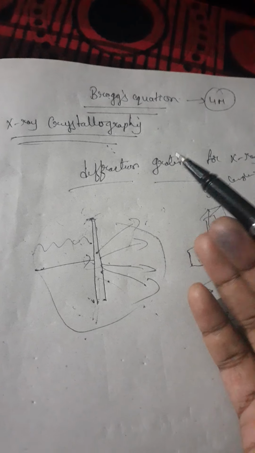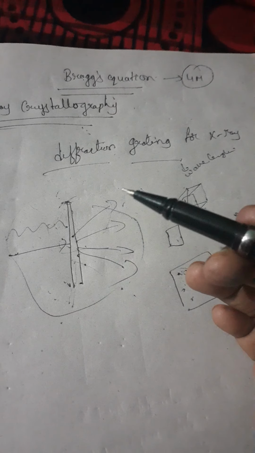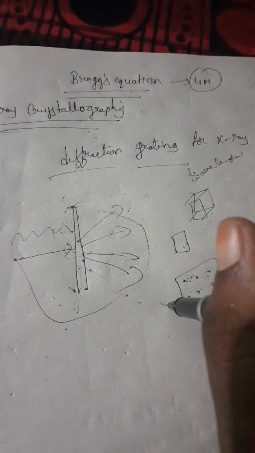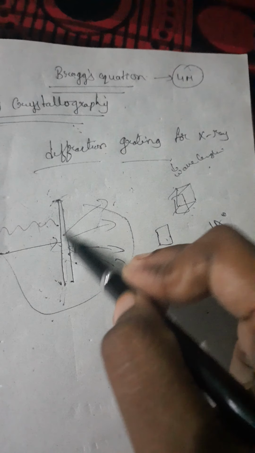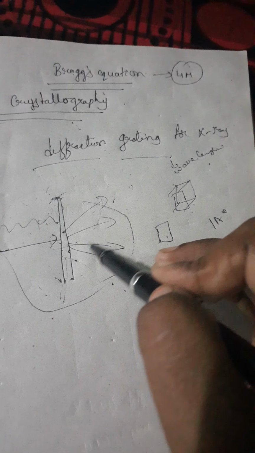Once again I am saying, before going to Bragg's equation we should know X-ray crystallography. Crystals reveal their internal structure, so we are studying the internal structure of crystals here. For that, crystals act as diffraction grating for X-rays. Grating is nothing but whenever we pass any rays to the plate, it will give some parallel lines.